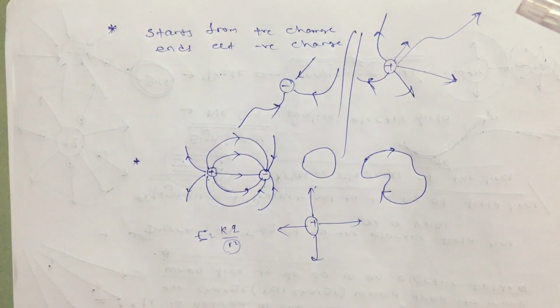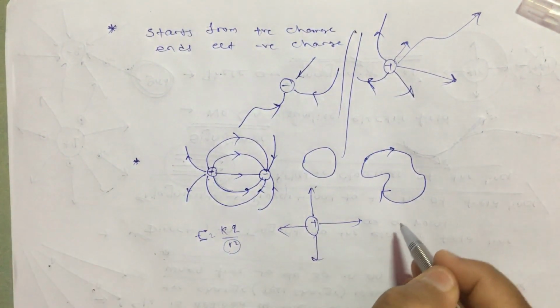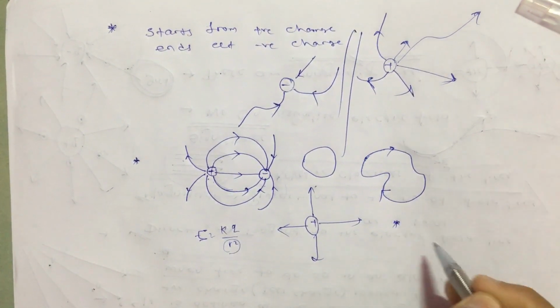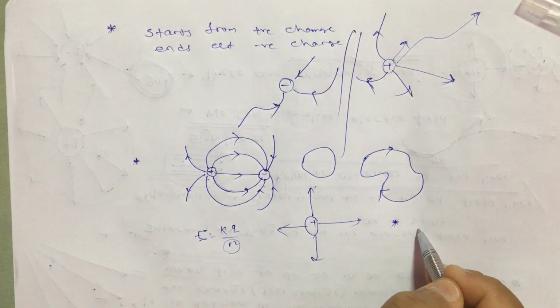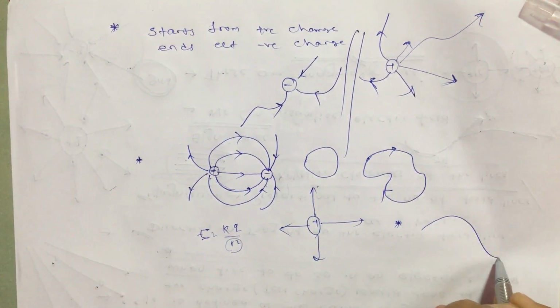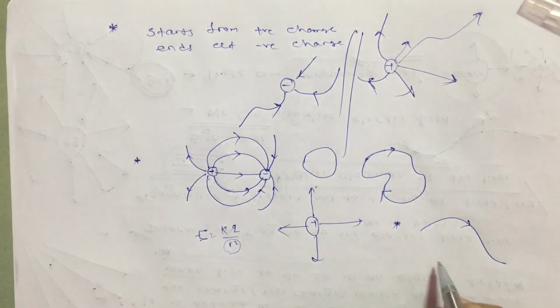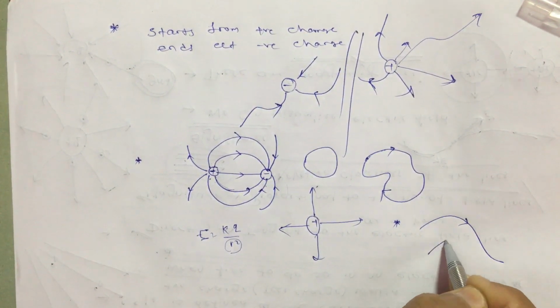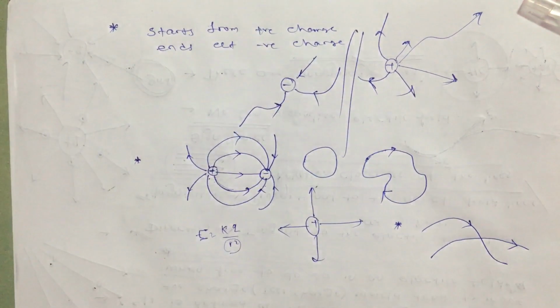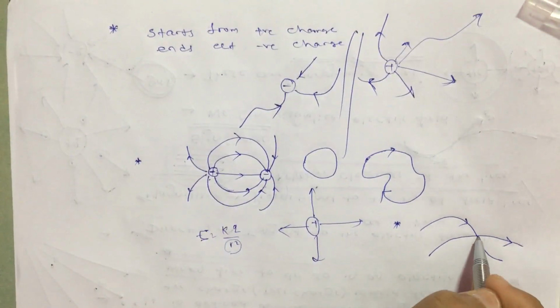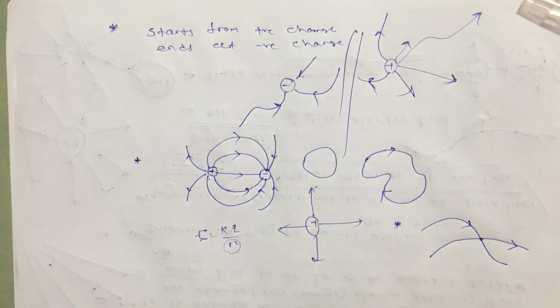Now another property is that they can never intersect each other. Why? Let there be an electric field at this point like this, and another electric field here like this. Let two electric field lines be drawn like this, and let us consider that they intersect for a while.